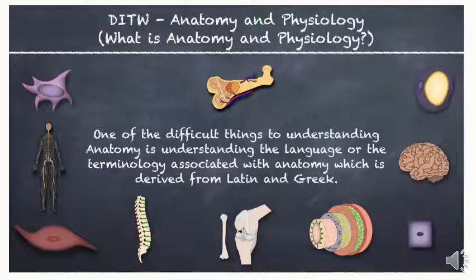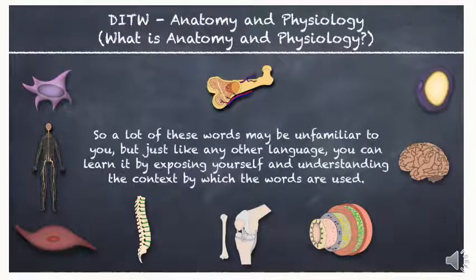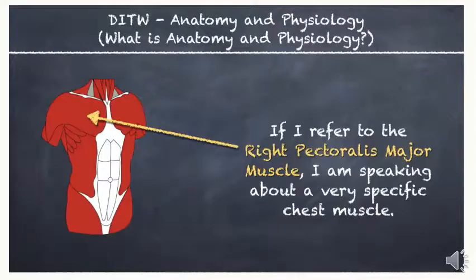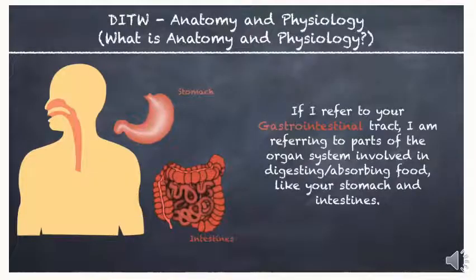The terminology associated with anatomy is derived from Latin and Greek. So a lot of these words may be unfamiliar to you, but just like any other language, you can learn it by exposing yourself and understanding the context by which the words are used. If I refer to the right pectoralis major muscle, I am speaking about a very specific chest muscle. If I refer to your gastrointestinal tract, I am referring to parts of the organ system involved in digesting and absorbing food, like your stomach and intestines.